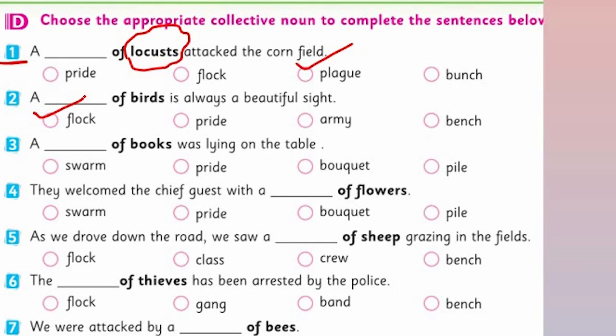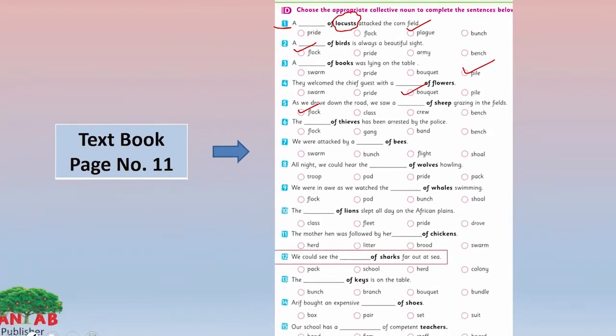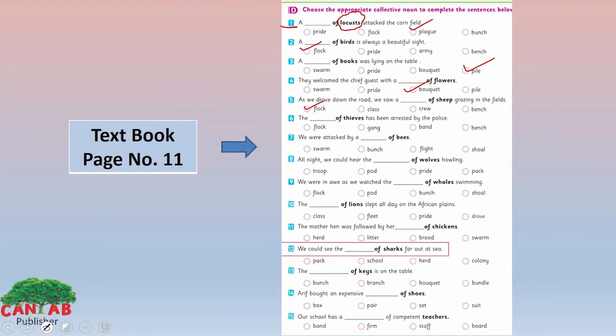A group of books was lying on the table. Here, the group of books will be called pile. Look at the fourth one. They welcomed the chief guest with a, yes, it's a very common collective noun, bouquet of flowers. Look at the fifth one. As we drove down the road, we saw a flock of sheep grazing in the fields. Yes, flock of sheep. So, I hope you can do the rest of the exercise by yourself.